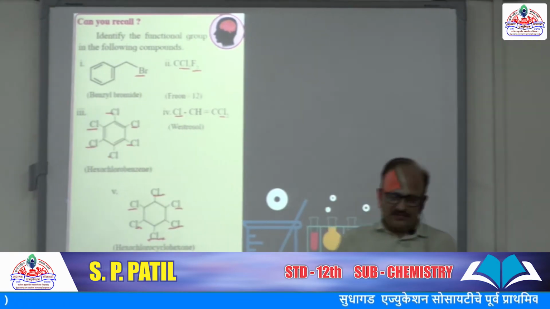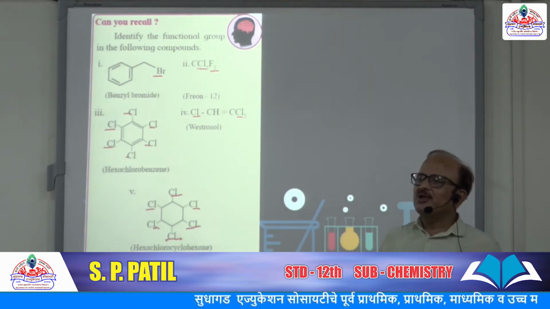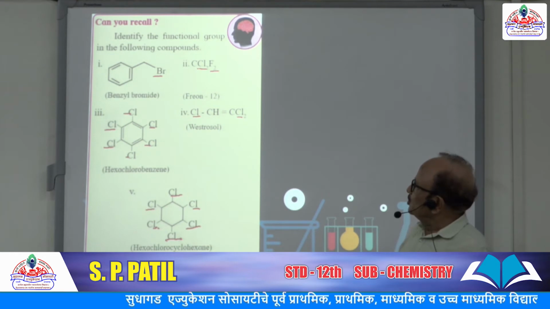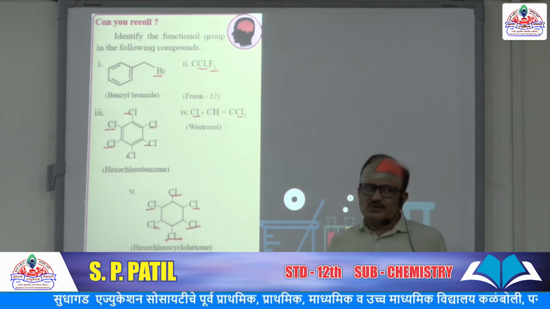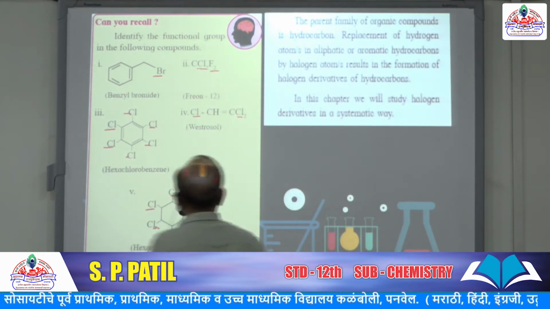So these are the functional groups, and we know these are halogens. So these halogen derivatives we are going to study in this topic.